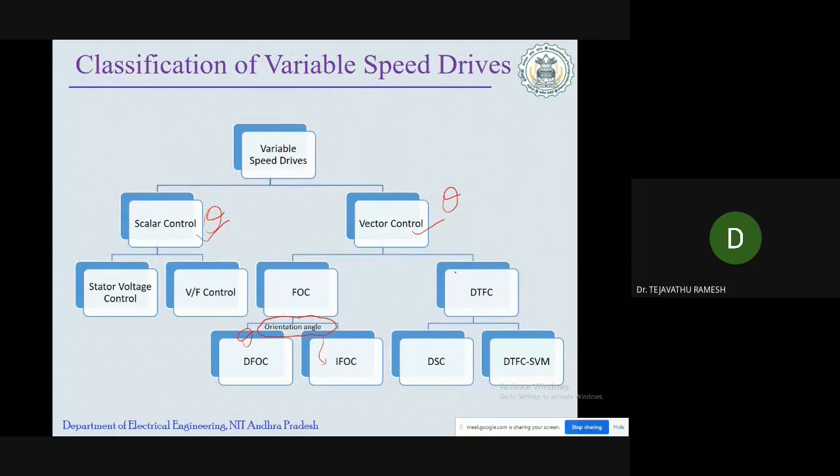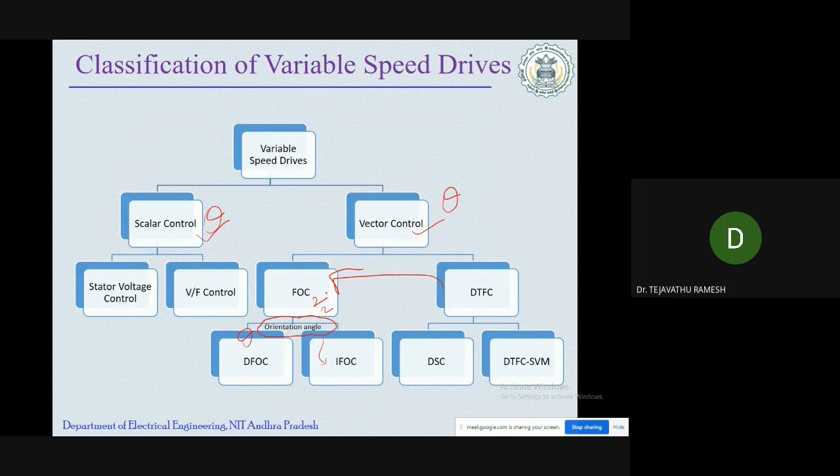So why are industries and researchers going for the direct torque control method when we have a field oriented control method? The reason is that the field oriented control method has certain drawbacks. The first one is system complexity. How is the system complex? We require two transformations: the Park transformation and inverse Park transformation, and the Clarke transformation and inverse Clarke transformation.